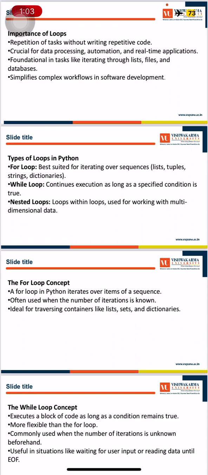So basically, the types of loop. For loop is best suited for iterating over sequences, like small sequences. While loop depends on the condition of the loop. Unless and until the condition is fulfilled, the while loop won't stop. Nested loops are the kind of loops where there is one loop in another loop for the iteration. So if there is one loop in another loop, the first loop will iterate through the whole code, and the loop inside it will only iterate through the specific executed code.